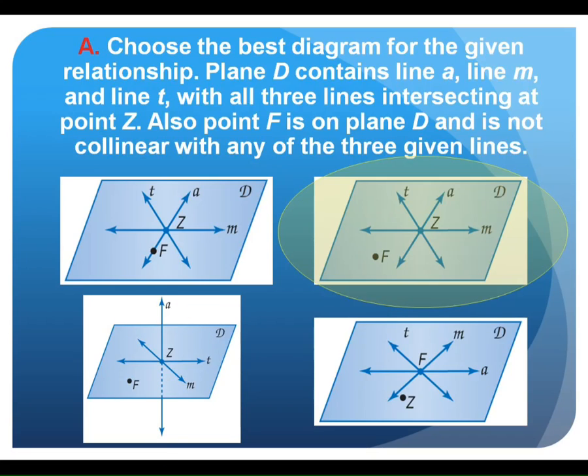Because A isn't in the plane. It crosses the plane. It cuts the plane. It doesn't lie in the plane. It's not coplanar, right? Coplanar means it lies in the plane. That's the reason this one doesn't work and this one does, because all of these lines are in the plane. It's in that flat surface.